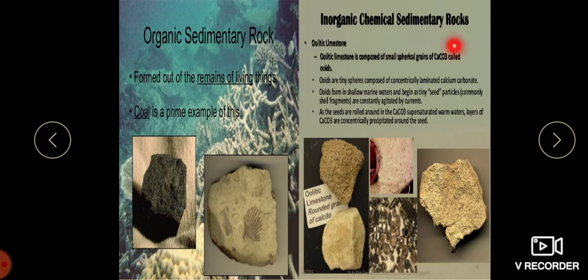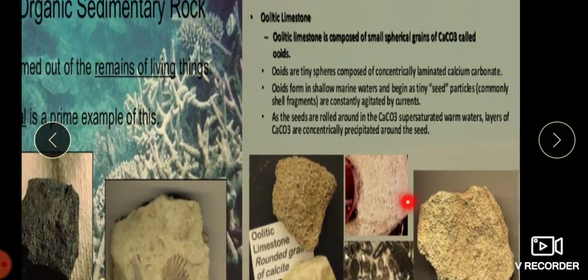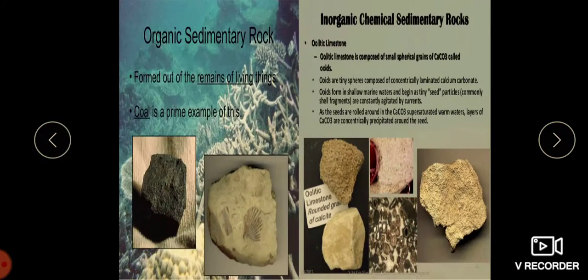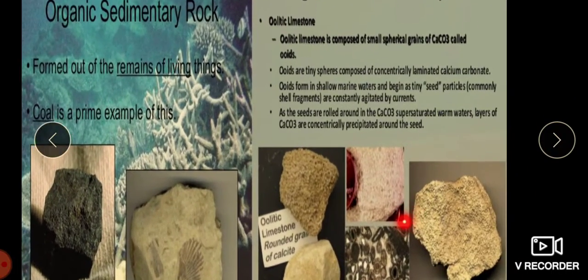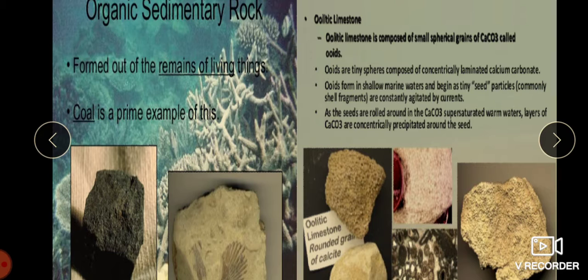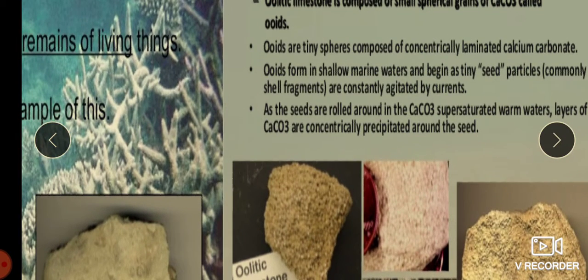Then we are also having the inorganic chemical sedimentary rock. So, children, these rocks have tiny spheres composed of concentrically laminated calcium carbonate.